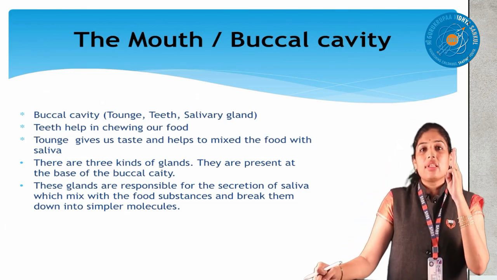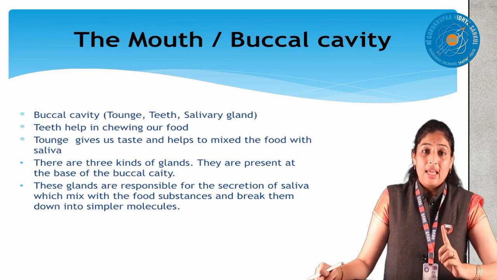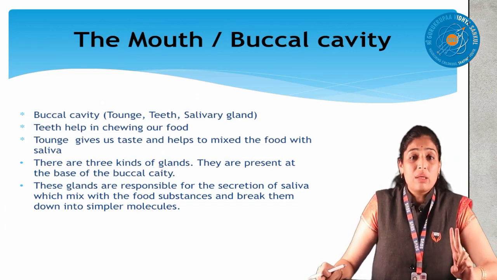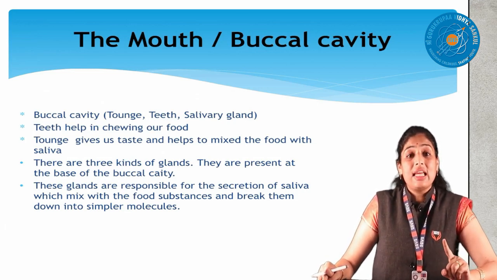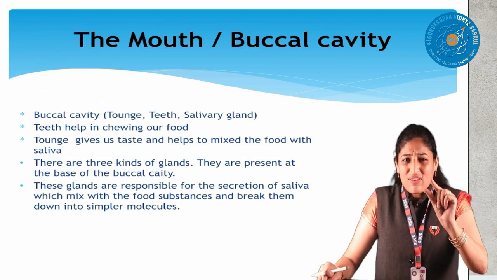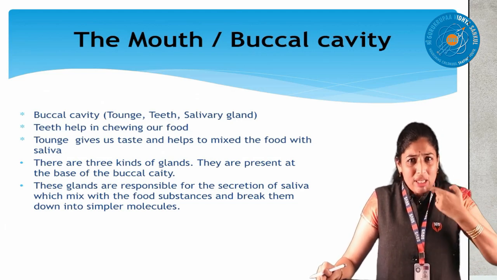We have 3 pairs of salivary glands in our mouth only. In our mouth we have how many pairs? 3 pairs of salivary glands. These salivary glands secrete the saliva. This saliva is nothing but juice, a watery form. Every day we are experiencing that.